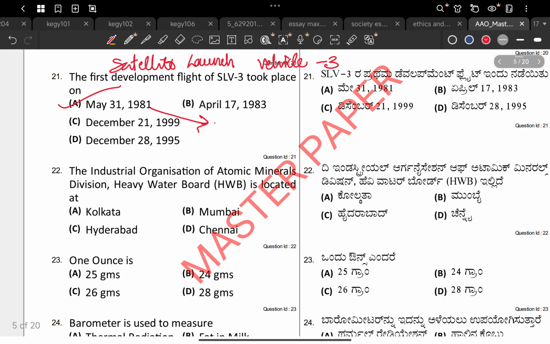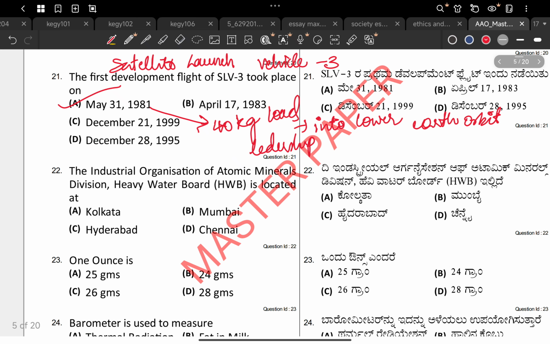SLV-3 had the capacity of carrying a 40 kg load, and it could carry it into lower Earth orbit. Satellites generally will be in lower Earth orbits, and it was developed under the leadership of the Iron Missile Man, APJ Abdul Kalam. So it is the second question related to Abdul Kalam the Great. The other important dates are here: April 17th, 1983 is related to the launch of INSAT 1B.